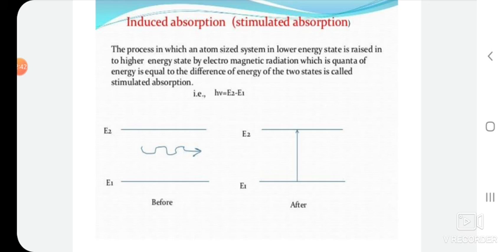This is nothing but stimulated absorption. By absorbing energy h nu, a ground state atom moves to the excited state E2.